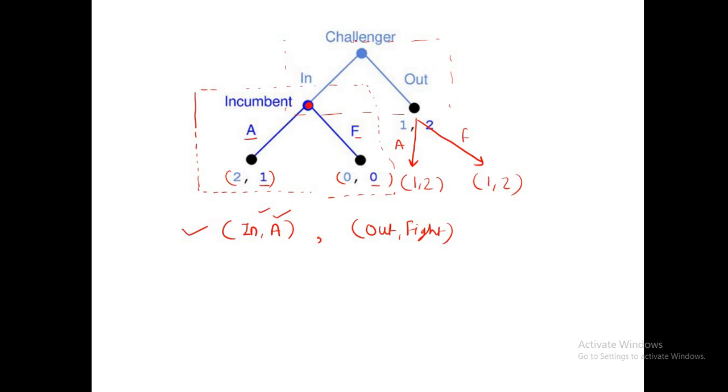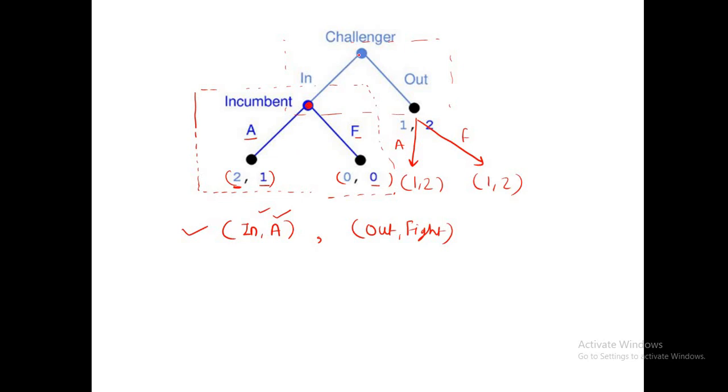Now here, if the challenger takes in, then we will reach this subgame, and we know the output of this subgame. The output of this subgame is that the incumbent will take accommodate, and we will reach this point. And what is the payoff of the challenger here? The 2 is the payoff of the challenger.